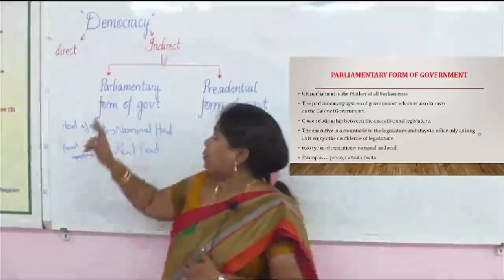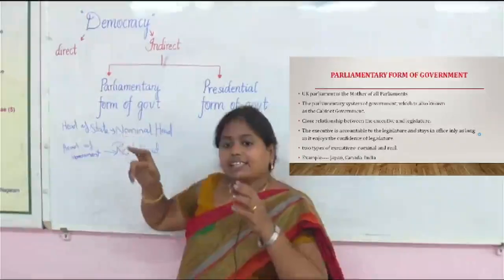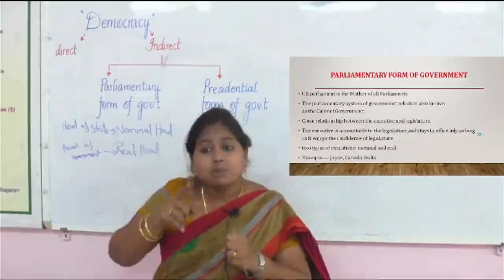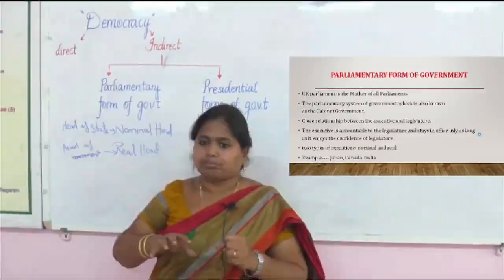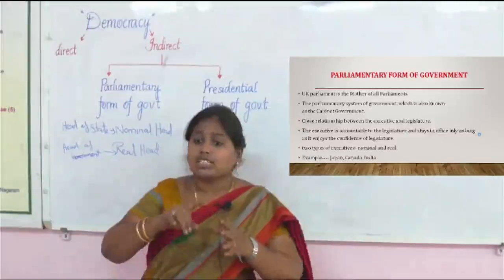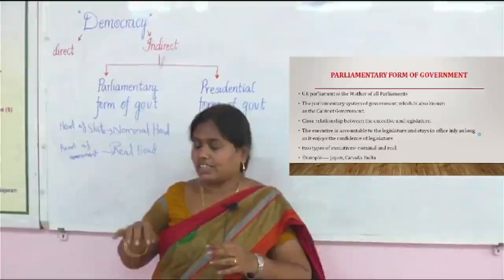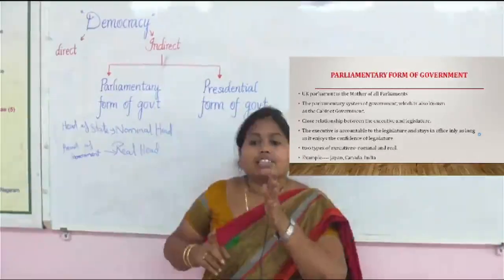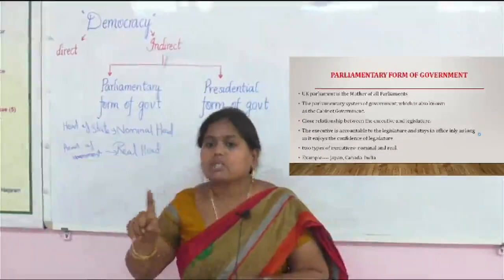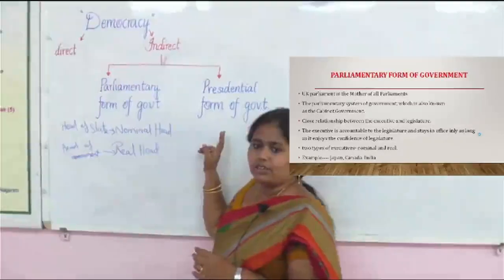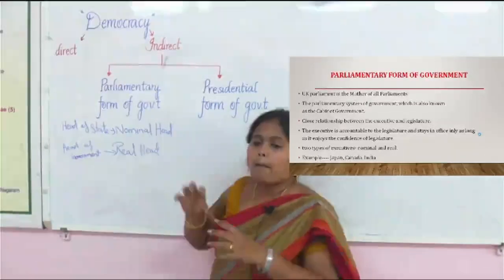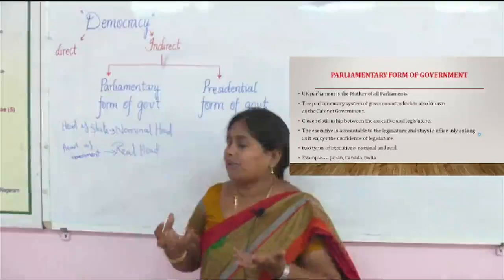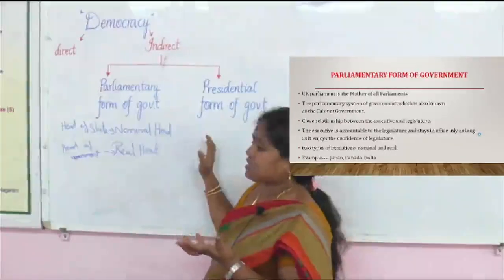But in the parliamentary system, executives are responsible to the legislature. While in the presidential form of government, executives are not responsible to the legislature. That is the basic difference between the parliamentary and presidential.